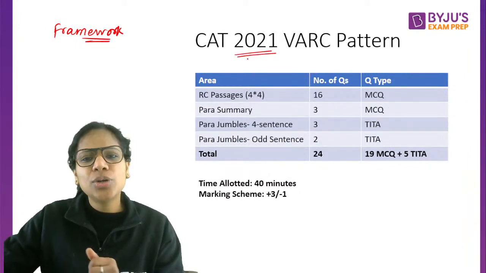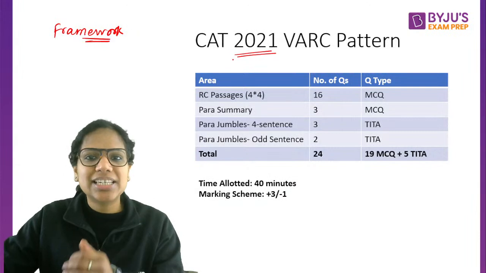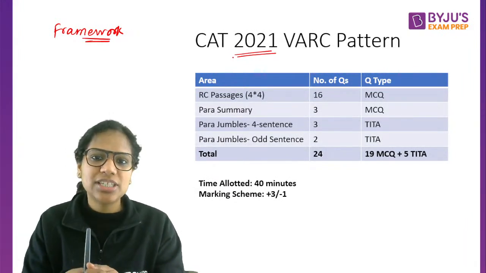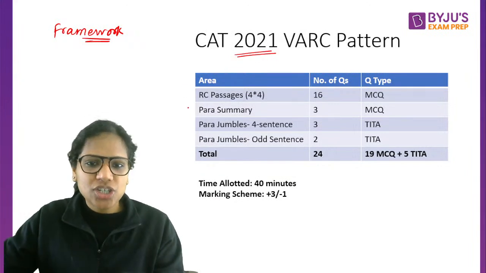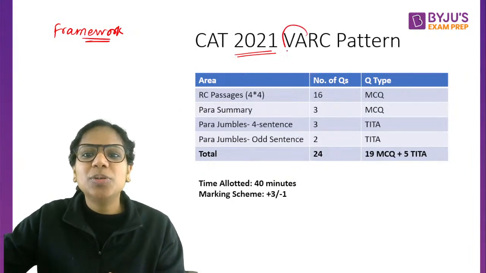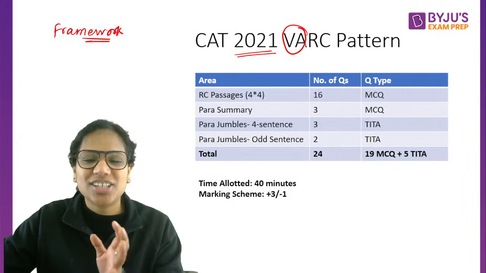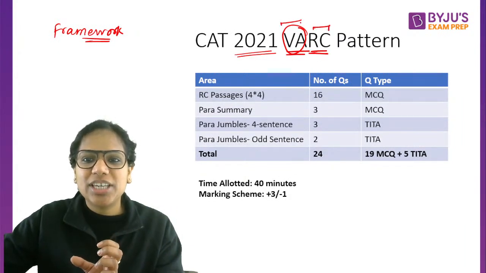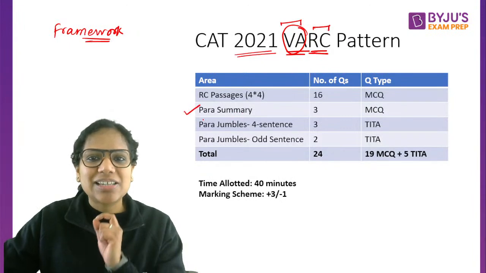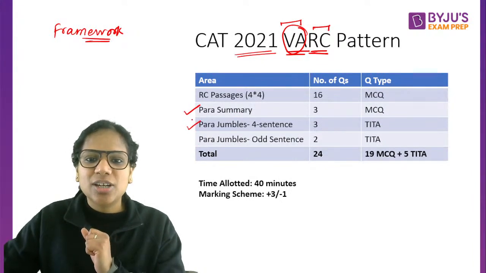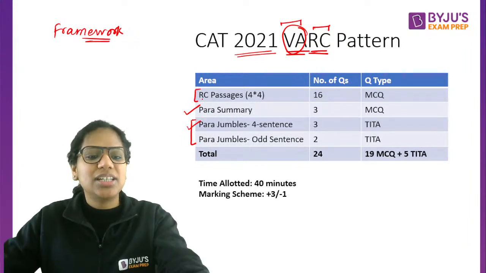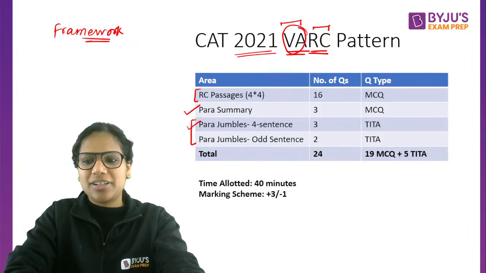2021. Okay, so CAT for the last 6 years has been asking primarily RC passages and what I call verbal logic. Some of the students call it verbal ability. So that's why the section's name is VARC. So the VA part is this para summary, para jumbles of two types. Okay, and this is the RC passages, reading comprehension passages part.